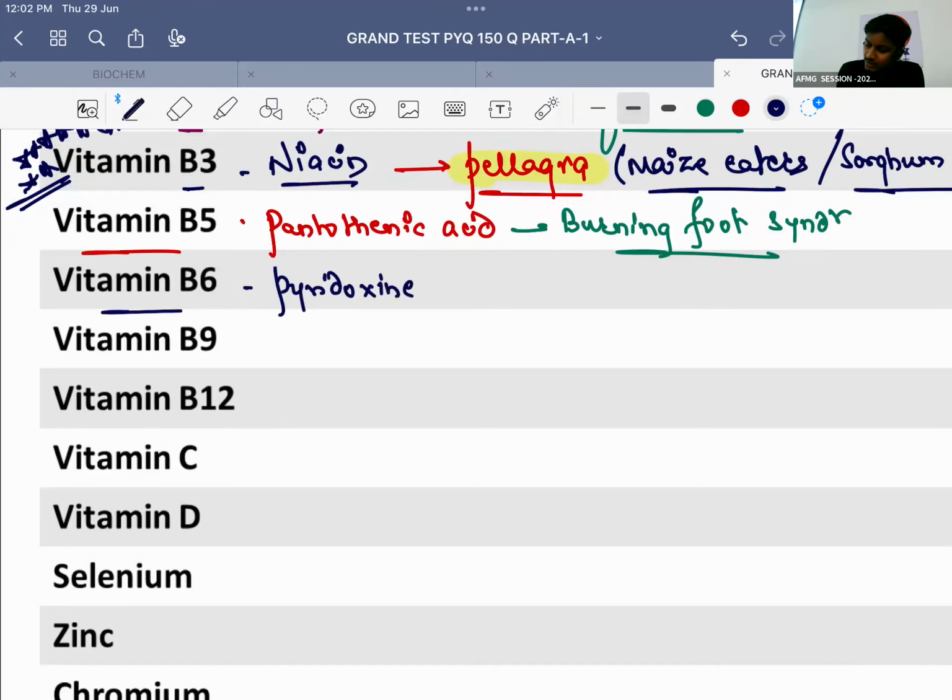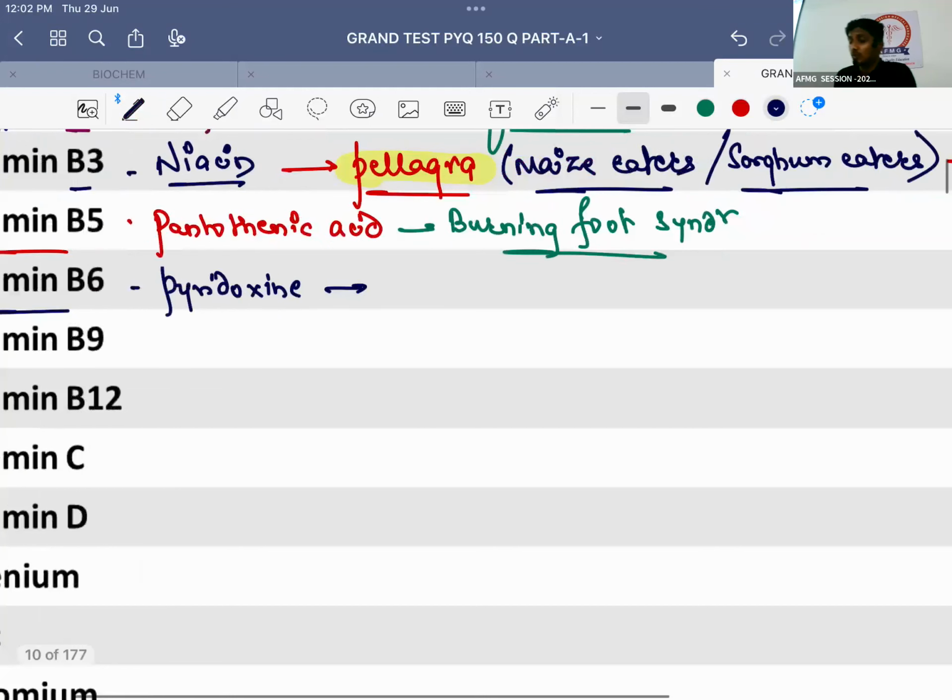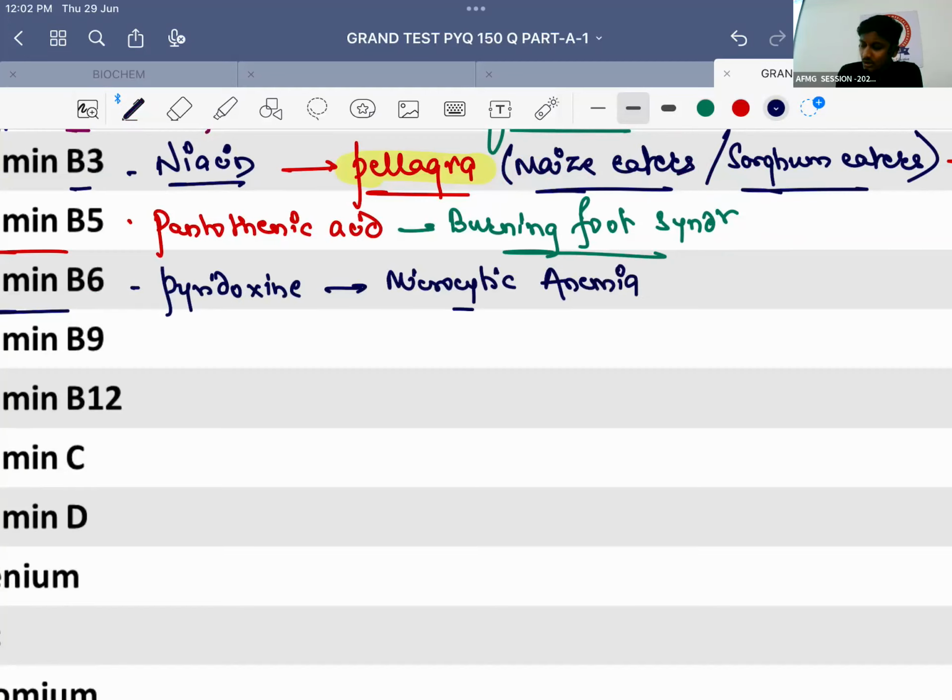Vitamin B6 is also known as pyridoxine, and pyridoxine or vitamin B6 deficiency leads to which type of anemia? Microcytic anemia. The basic reason is very easy. Vitamin B6 is required as a coenzyme by the enzymes in the heme synthesis pathway. So if vitamin B6 or pyridoxine is not in the body, will heme synthesis happen? No. If heme synthesis does not happen, will hemoglobin be formed? No. That's the reason why the patient develops a microcytic hypochromic anemia. Okay, write the full name.